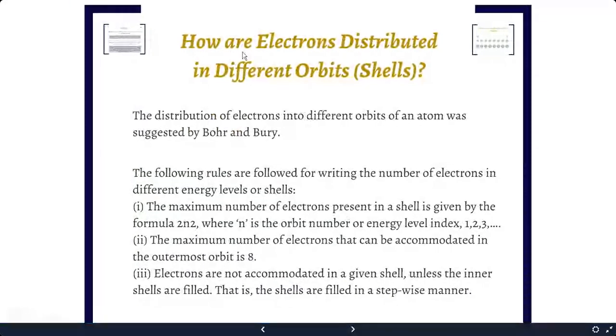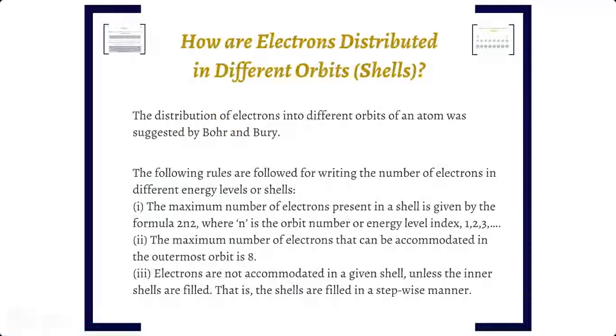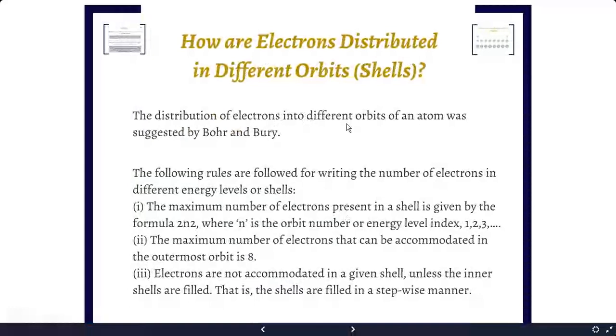Now, what are electrons, and how are electrons distributed in their respective shells? The distribution of electrons into the different orbits of an atom was suggested by the Bohr-Bury scheme, and the following rules are followed when writing the number of electrons in the energy shells. The first rule is the 2n square rule. According to the 2n square rule, n stands for the number of the shell.